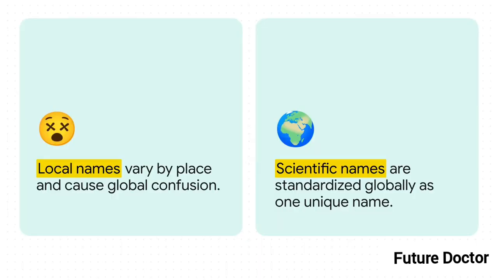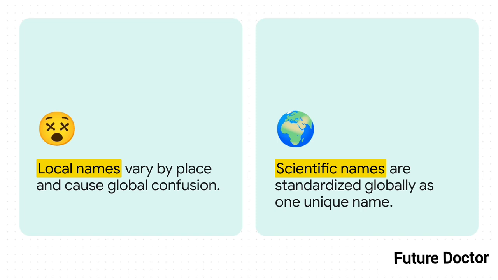So with 1.8 million discovered species, we run into a massive logistical nightmare. How on earth do scientists from completely different parts of the world communicate about these organisms without getting totally lost in translation? The answer is standardization. If we rely on local common names, it's just pure chaos. A bird or a bug in one language or region might mean something completely different just a few towns over, let alone across the globe.